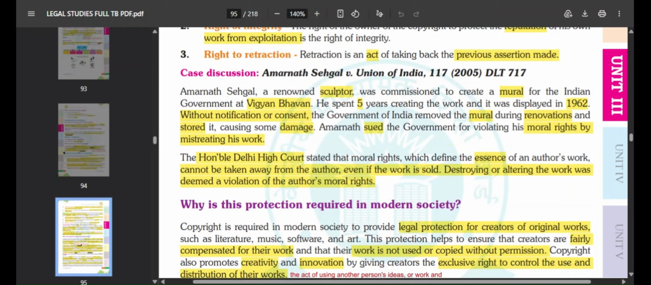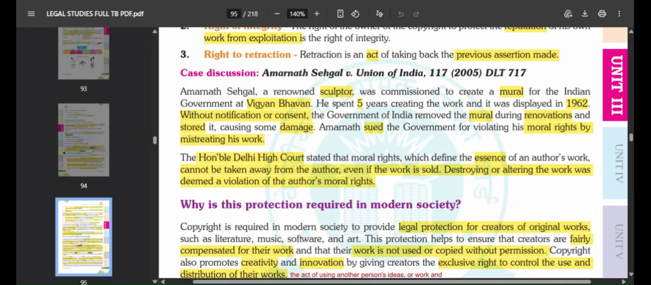So of course personal ties are there with the work. Amarnath got hurt, that how could they do this, how could they cause damage to his work that he spent so much time in making. So he sued the government because they were violating his moral rights, because they mistreated his work. So the Honorable Delhi High Court stated that moral rights define the essence of an author's work. So all these moral rights that are given define the essence of the author's work, and they cannot be taken away from the author even if the work is sold.